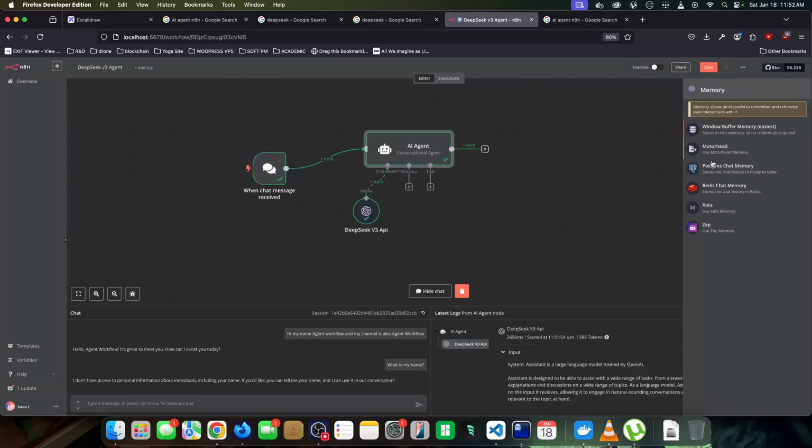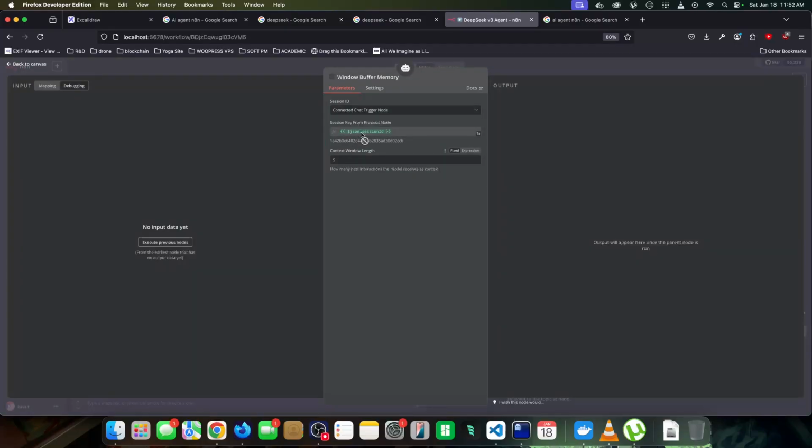Here we have a bunch of different memory options, and these are some of the more advanced ones. You have your Postgres, you have your Redis, and other DBs you can add that store your memory long term in a database. What we're going to do is the easiest one, just to get going, and that uses short-term memory in your browser instance. It's not going to save long, but it's going to get us going. It takes the session ID, which is the ID of the chat, and keeps 5 lengths of the past as memory. We can change that to 50 or longer, but I'll leave it at 5 just to show you.